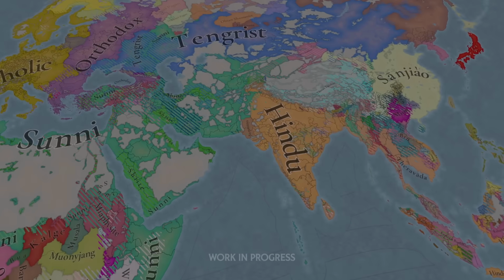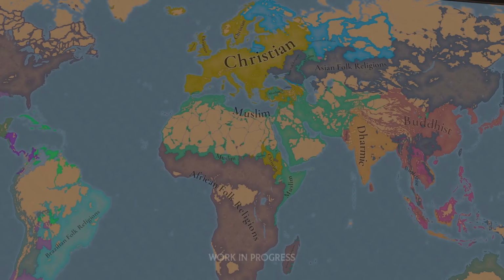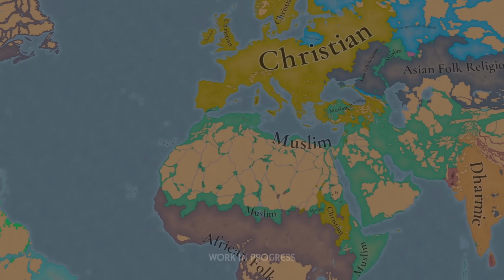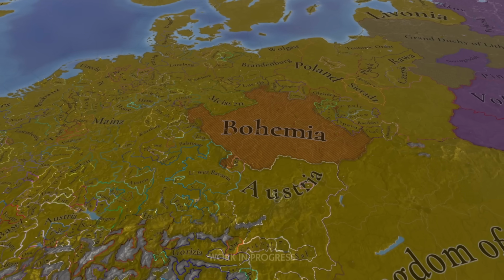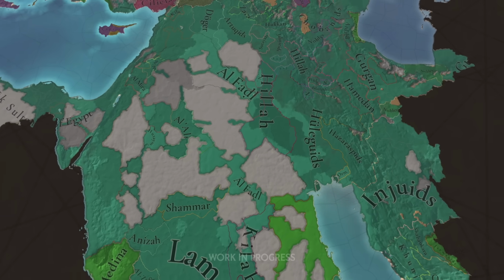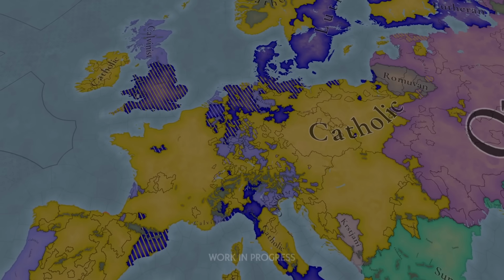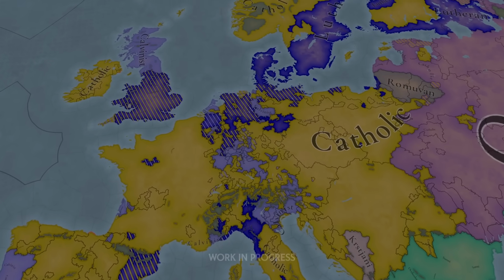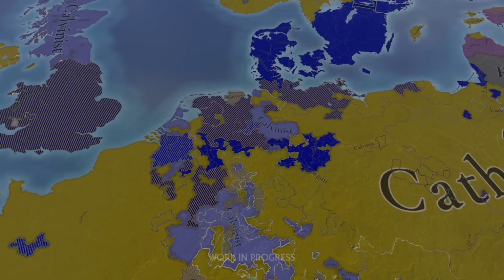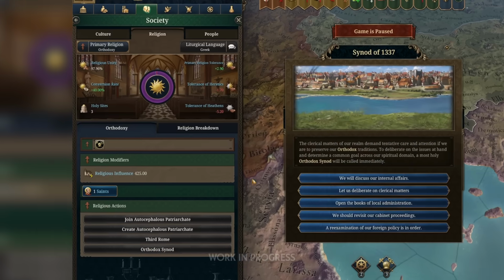Religion can be broken down into two tiers: religious groups and the religions themselves. Religious groups are the major religions of the era: Christianity, Buddhism, Hinduism, and Islam. You then have the various religions within these groups, for example, the Hussites and Catholics for Christianity, and Sunni and Shia for Islam. As time progresses, new religions might form, such as the Christian Reformation movement, expanding and diversifying the different groups. The different religions will have various strengths and weaknesses and diverse mechanics. For instance, Muslim countries can invite scholars, while Orthodox countries can call synods.